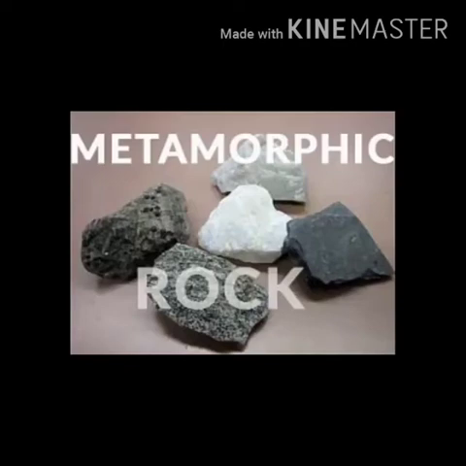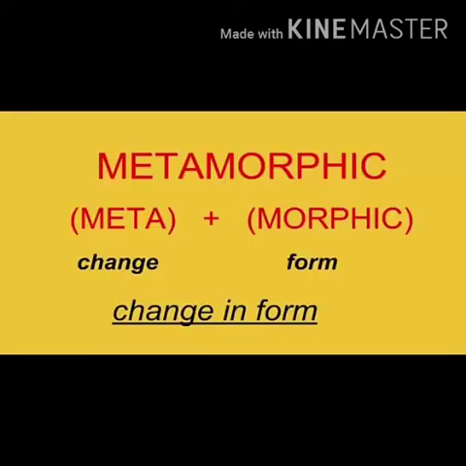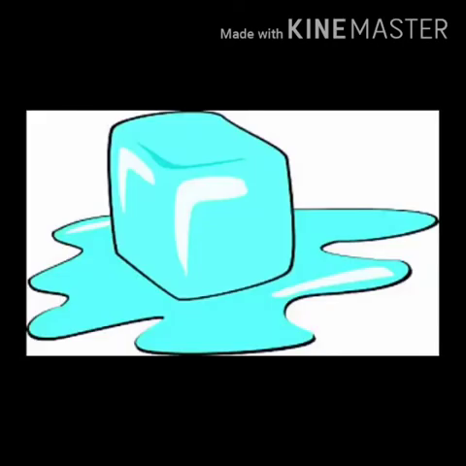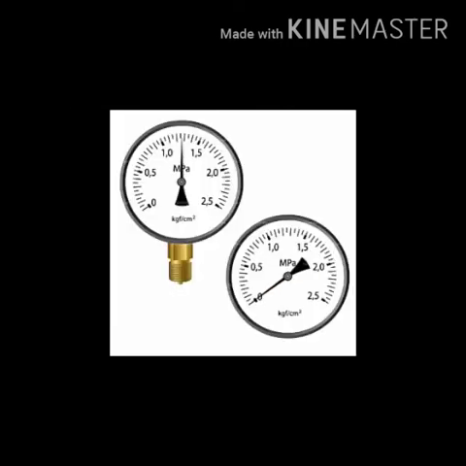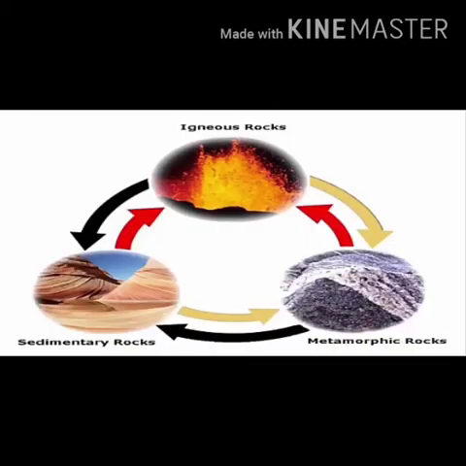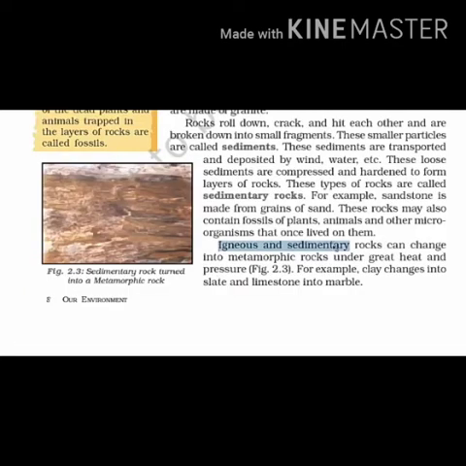Now let's try to understand it in a much better sense. What is the meaning of metamorphism? It means change in form. Therefore, metamorphic rocks arise from the transformation of existing rock types. The existing rocks go through a physical and chemical change with a great amount of heat and pressure. By existing rocks, I mean igneous and sedimentary. So the rock first becomes igneous or sedimentary, and the metamorphic rock is nothing but the changes that occur on these existing rocks. So in a nutshell, igneous and sedimentary rocks can change into metamorphic rocks under great heat and pressure. For example, clay changes into slate and limestone into marble.